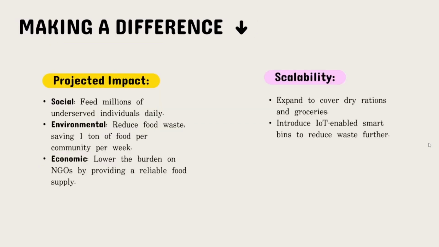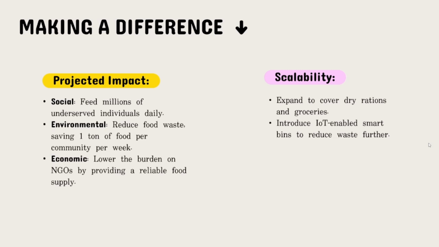So, Palash will be talking about this. So making the difference. Now, we are not only planning to make difference on one scale. First of all, we'll be tackling the social impact that is feeding the millions of underserved individuals daily. As our food will be provided to the people who need it, we'll be having the social impact. Environmental. Reducing food waste can be a big thing for the environment because it not only produces greenhouse gases when it decomposes but also creates bad odor and it's just overall bad.